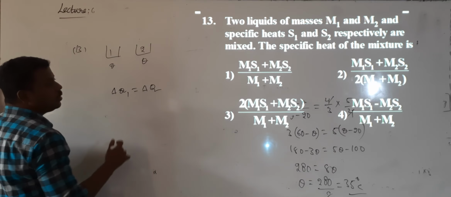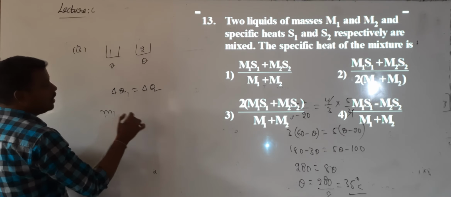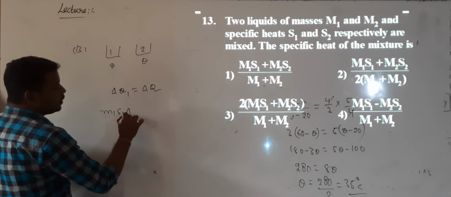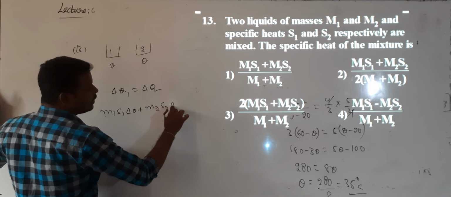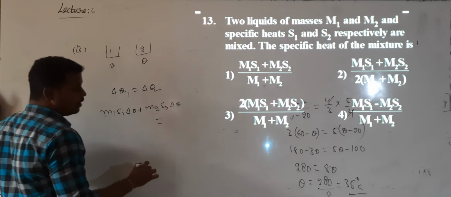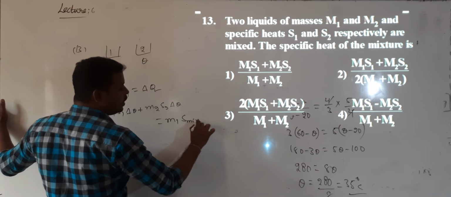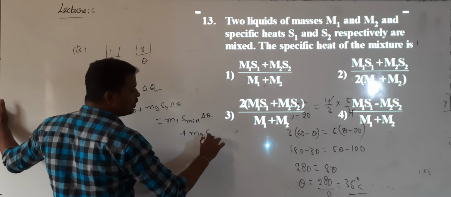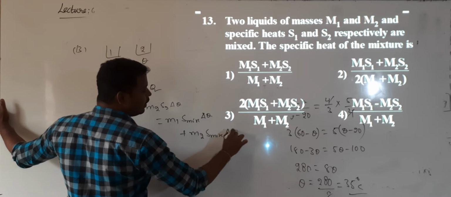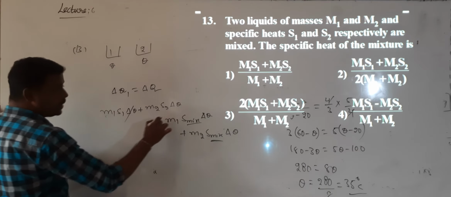What is before mixing and after mixing? Theta 1 value and theta 2. Before mixing, what is the heat of the first body? M1 S1 delta theta plus, for the second body, M2 S2 delta theta. After mixing, for the first body M1 into S mix into delta theta, whereas for the second body M2 into S mix into delta theta, where S mix is the specific heat of the mixture of liquids.